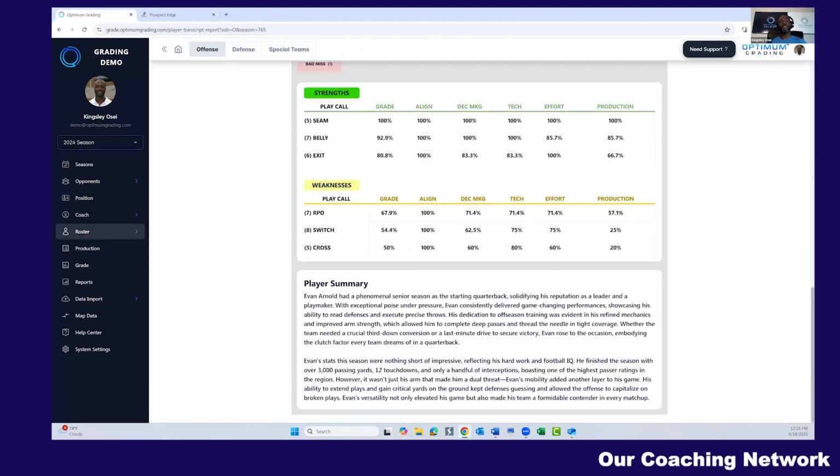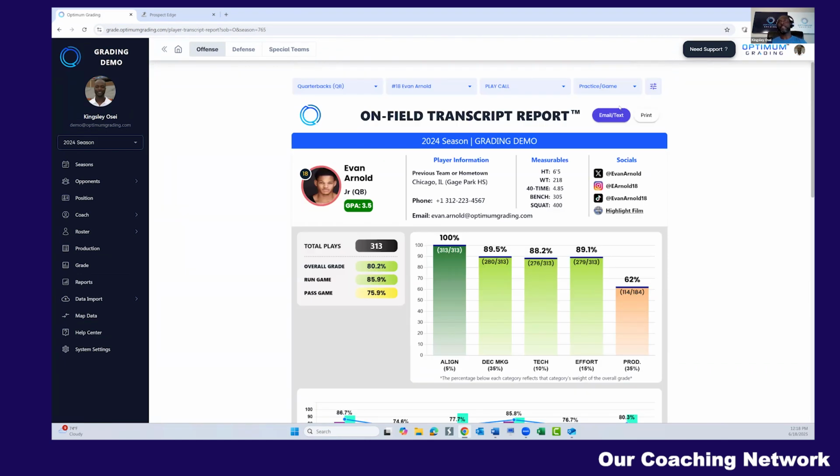And then when you go into the roster, the coaches can leave an overall summary of how they think the kid played for them this year. How do they think he's going to do at the next level, right? And right from here, they can send it right to whatever coach they want to send it to. So you can see that this software is a game changer at every level.